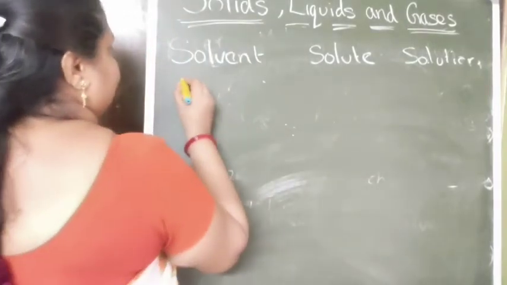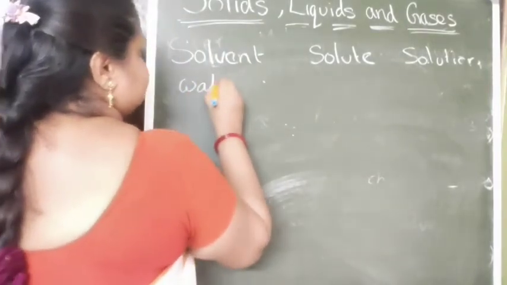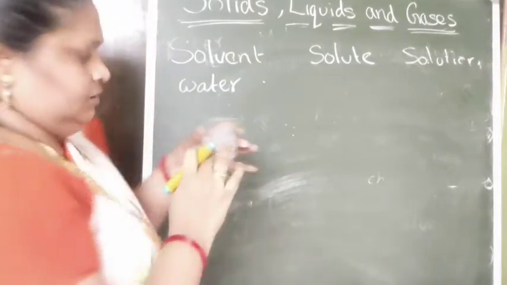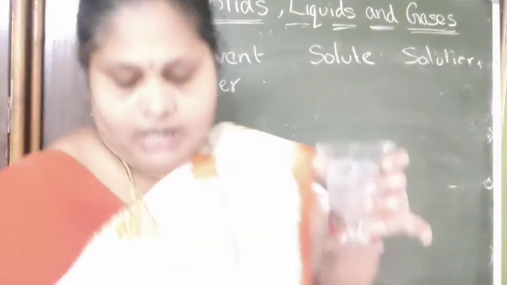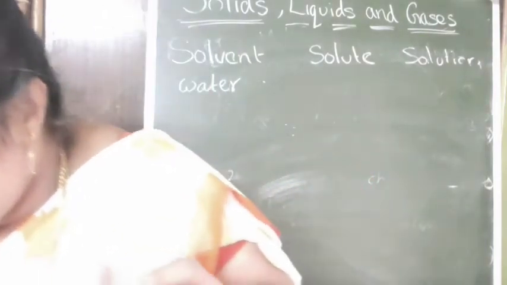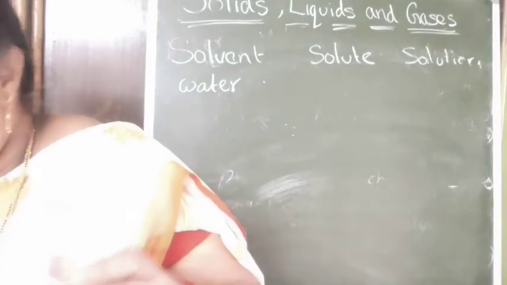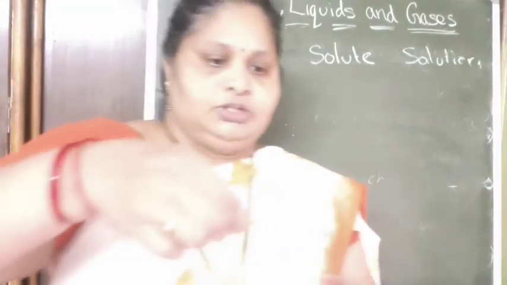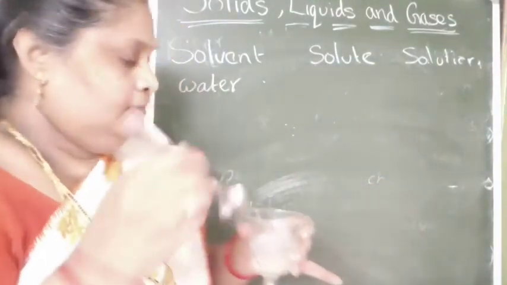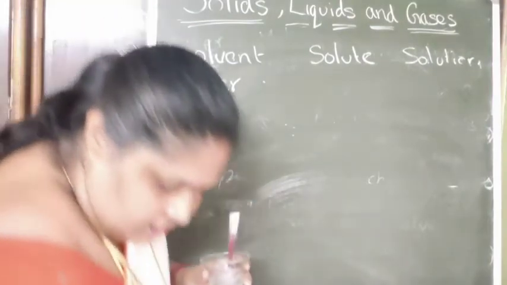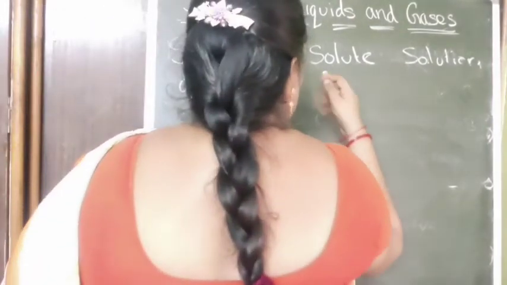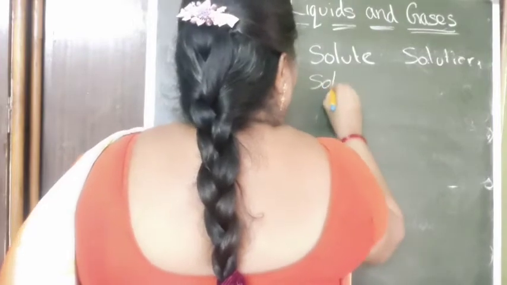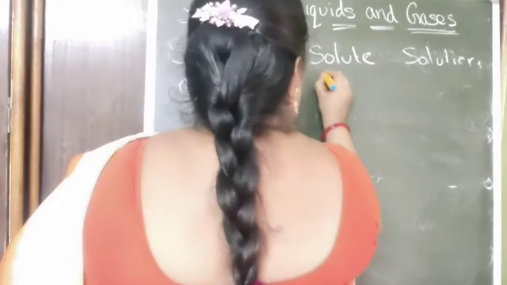We take some water and add some salt or sugar. I use sugar. This sugar is known as the solute.